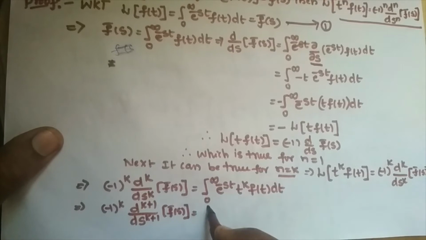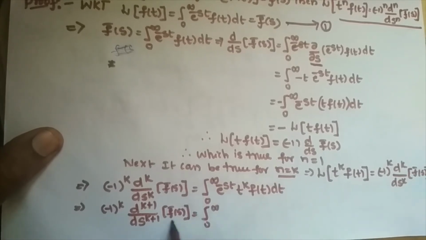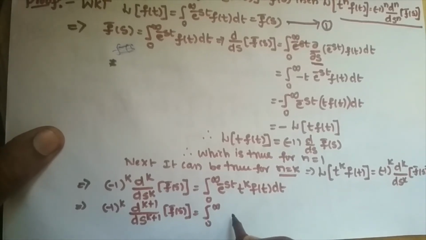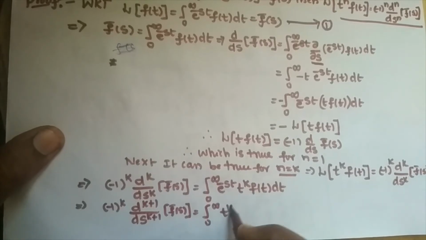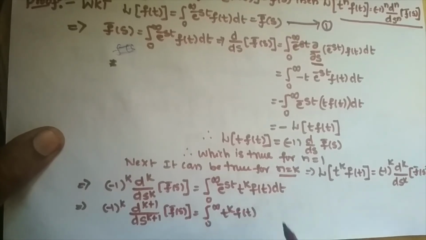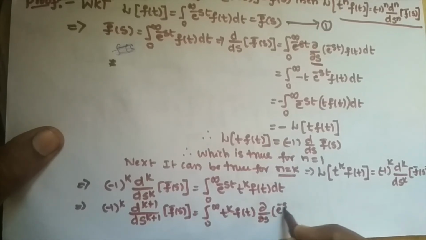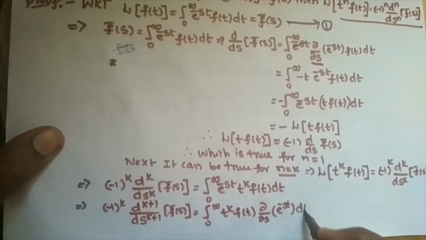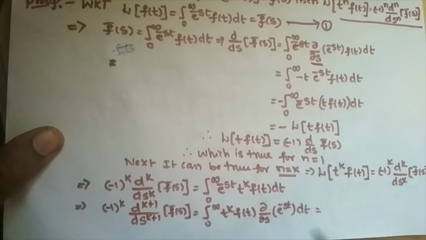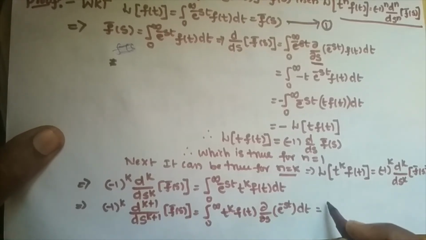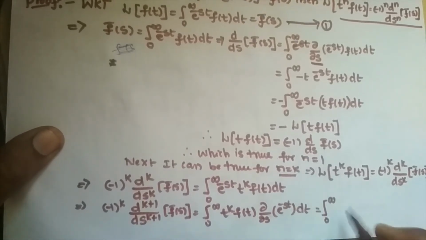One more time, so integral 0 to infinity, again the differentiation is partial differentiation here. t power k as it is, f of t as it is, d by ds goes to dou by dou s of e power minus st dt, which can be modified here: integral 0 to infinity t power k f of t.